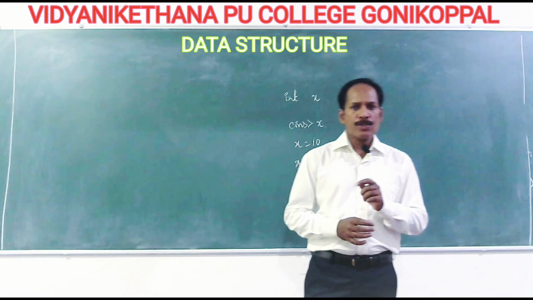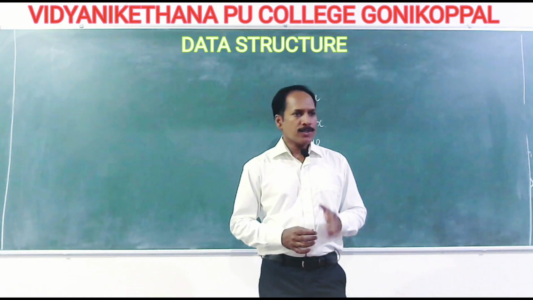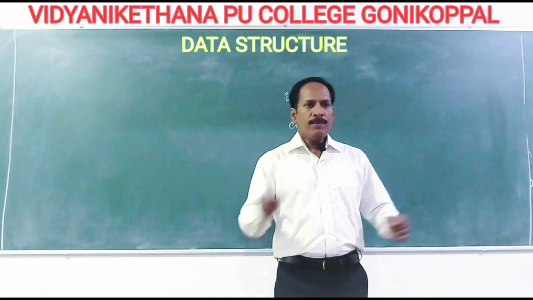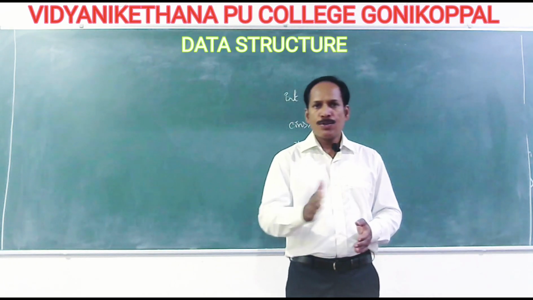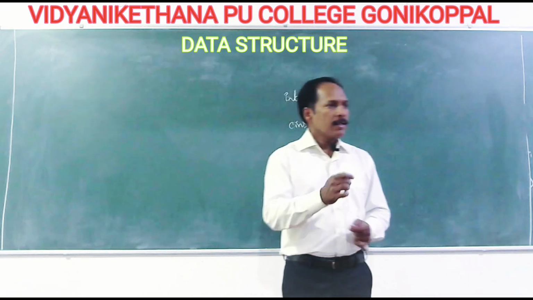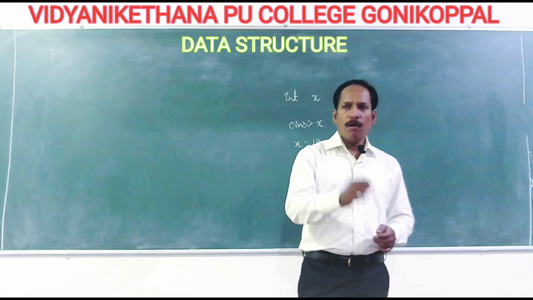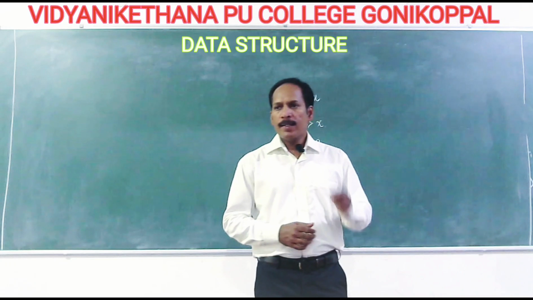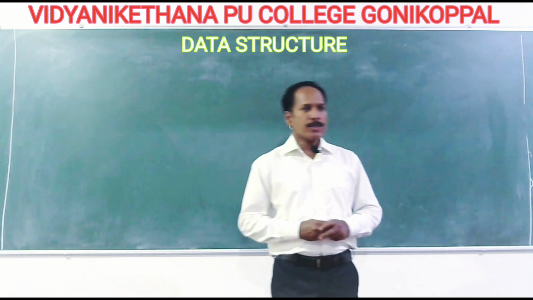Such data structures are called linear data structures.